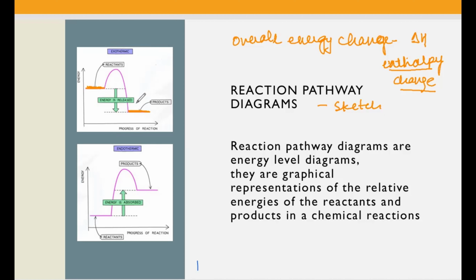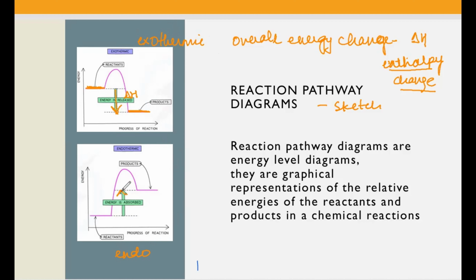Now, this diagram is a depiction of the reaction pathway for an exothermic reaction, and this is the graphical representation for an endothermic one. The arrow denotes the delta H value. Because it's exothermic, the arrow goes downwards, showing that heat is given out to the surroundings.